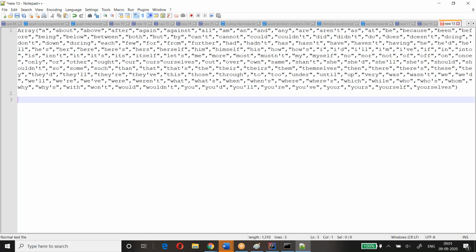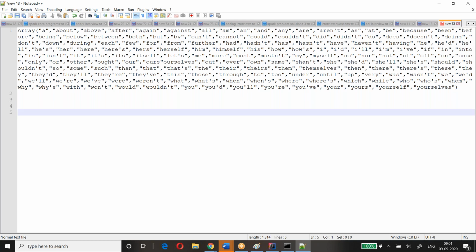Okay, so what I have to do here is create a method. The method will check whether the word is matching or not. To check that, I have to write some functionality.